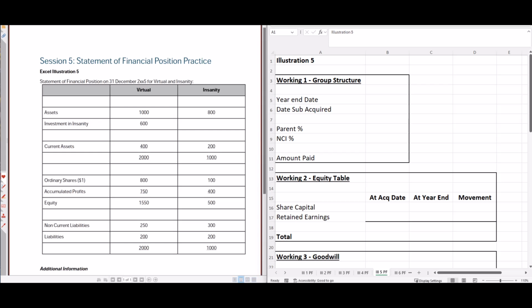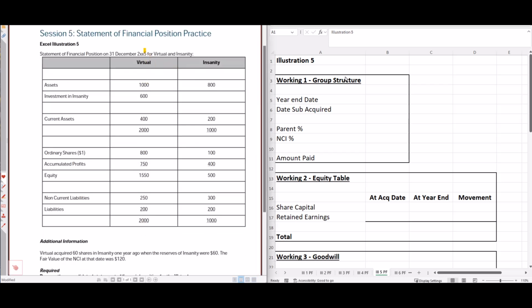Okay, hopefully you've had a go at this. Let's work through it, see how we do. We've got statement of financial position for virtual and insanity. Looking at the details we need for our group structure, starting with the year end. Well, the year end is 31st of December, X5. And we purchased them 1 year ago.